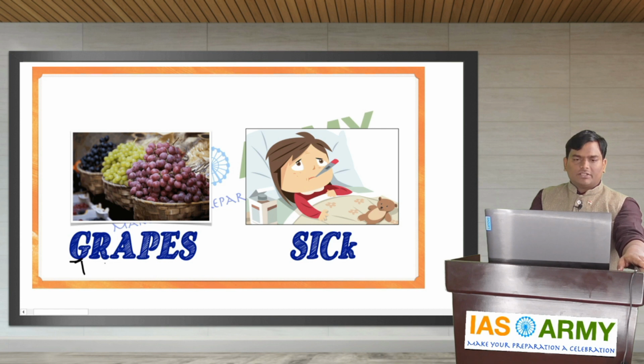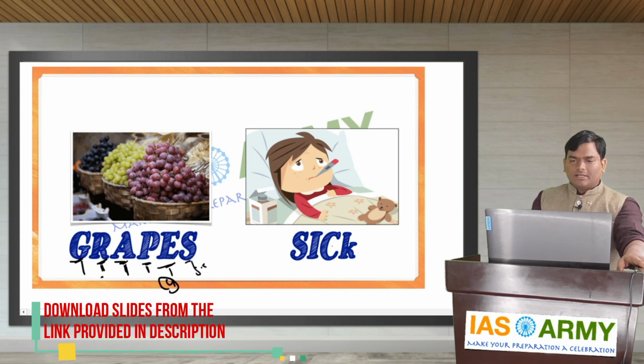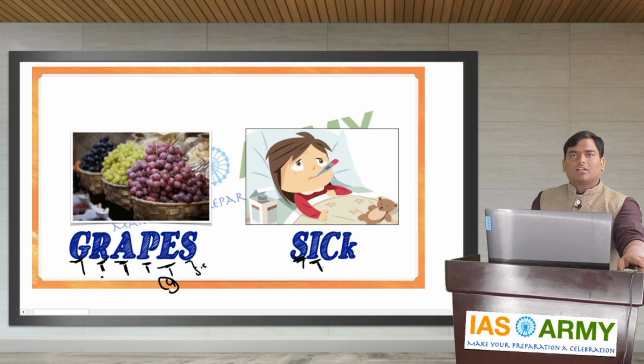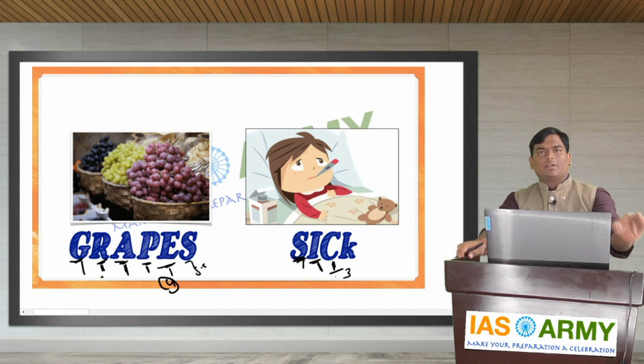Let's do a quick recap. G stands for Governor General. R for first step to regulate. Next, A for it made the Court of Directors accountable. P for it prohibited private trade and accepting bribes. Next, E for executive council size is 4. Next, S for it set up a Supreme Court. Next, here S stands for separation of commercial and political affairs. Next, I for Indian affairs under the control of the British government. Next, C for council size is reduced to 3. So please remember GRAPES. When you eat grapes, you will become sick.